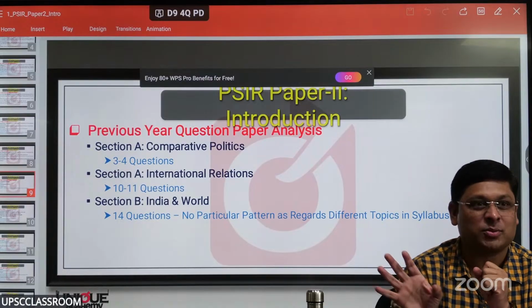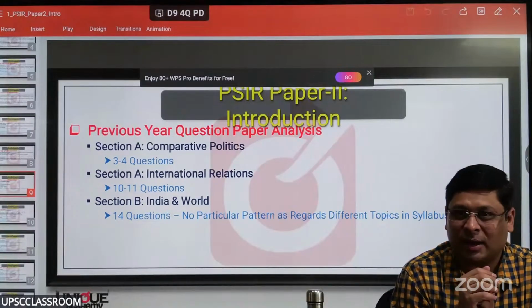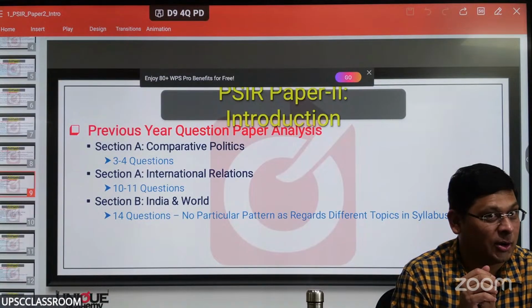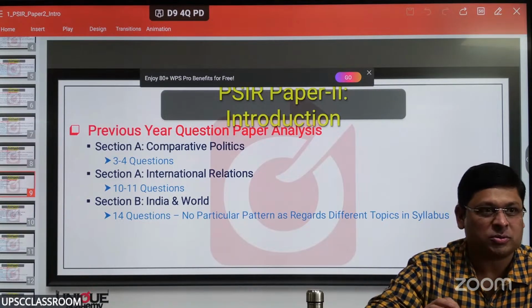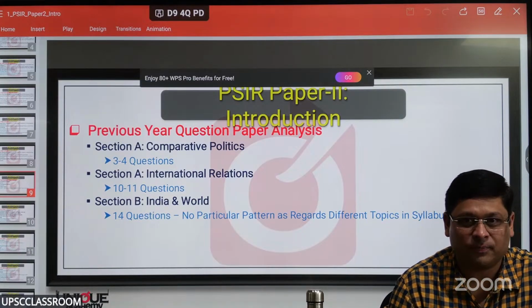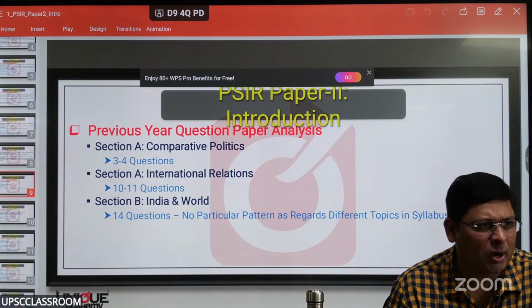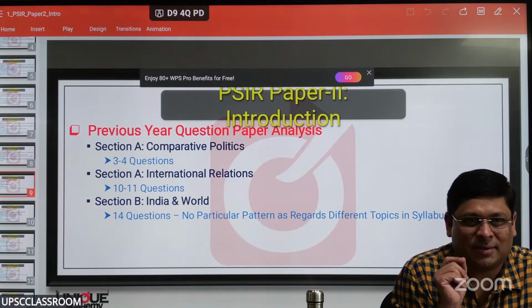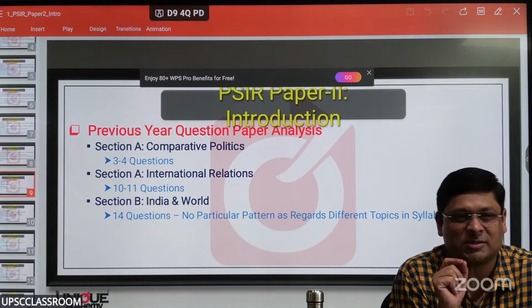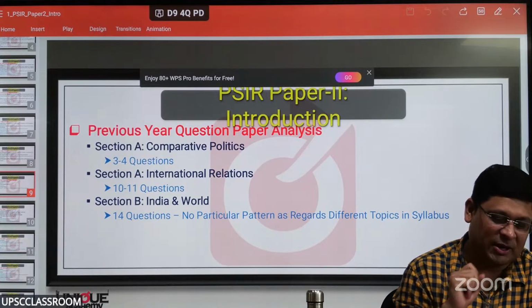And that goes for every optional. If your optional is history and geography and sociology, so paper 1. I have seen this as well. You know this? Those who have these 3 optionals, they score less in paper 1. So that is the usual pattern, because students, knowingly or unknowingly, bring that content from optional. You should not do that. Write in a simple manner as far as GS is concerned. Whatever you want to show, show it in optional. Any more questions?